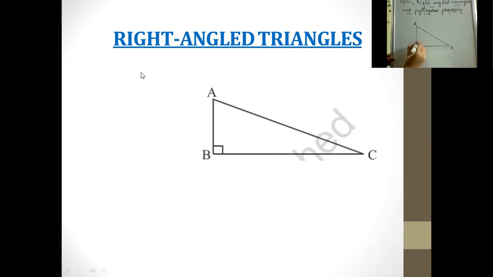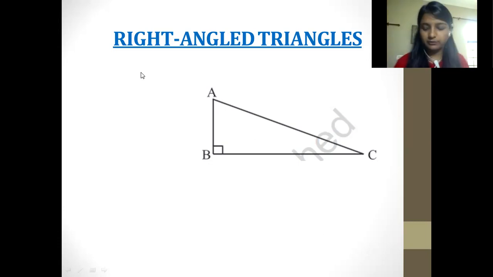Now you can notice that they have drawn an angle here, like this, that shows that it is an angle of 90 degrees. So this is one condition of a right angle triangle, that the angle should be 90 degrees and it should be straight to the base. We can also call it a perpendicular or right angle triangle, which is making an angle of 90 degrees.